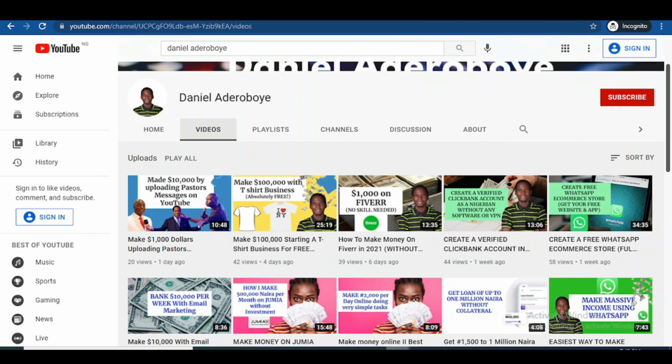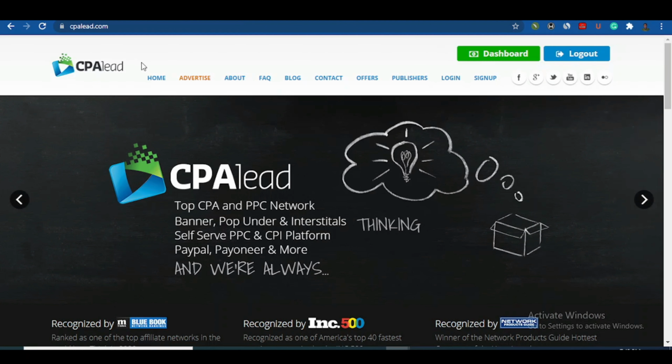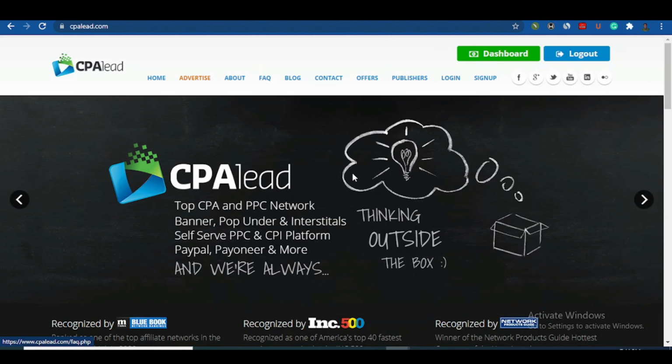The first thing you're going to do is come to this website here, known as cpalead.com. As I've said earlier, it just involves you sending people to your link. People click on your link, they perform some little action, and you make your money. It depends on the link you have sent to them. I want to show you how you're going to get the link and how you are going to be able to send people to the link. So let's get started. First, click on sign up here.